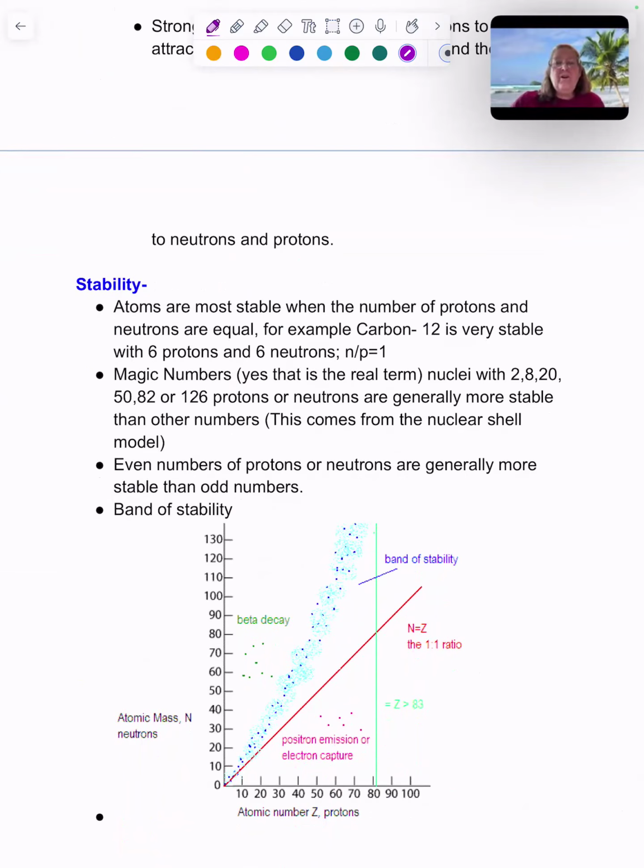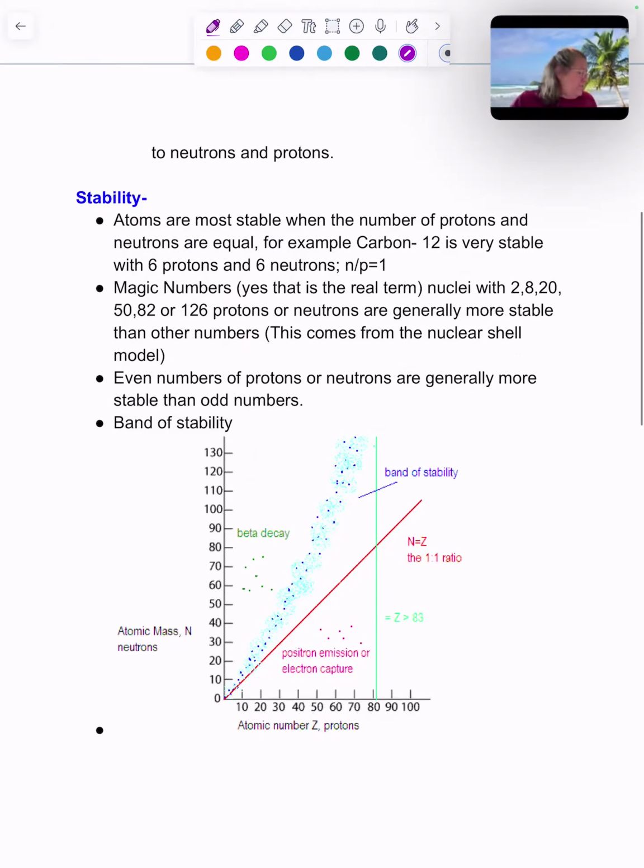There is something called magic numbers. Yes, that's a real term. These are nuclei that have 2, 8, 20, 50, 82, or 126 protons or neutrons. These atoms are generally more stable than anything else, and this comes from the nuclear shell theory, not Bohr's electron shells. This is nuclear shells. Okay, if you have even numbers of protons or neutrons, they're generally more stable than odd numbers. Kind of weird, but works out that way.